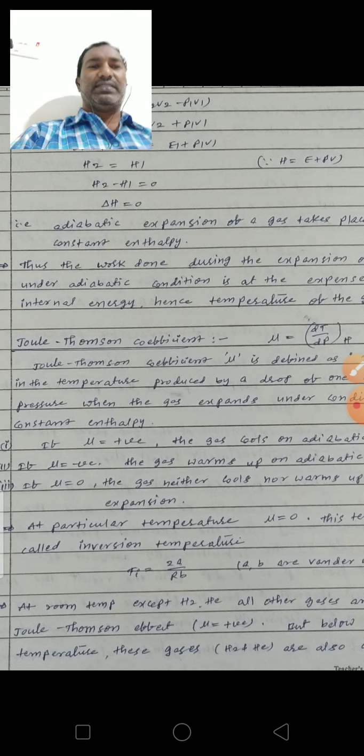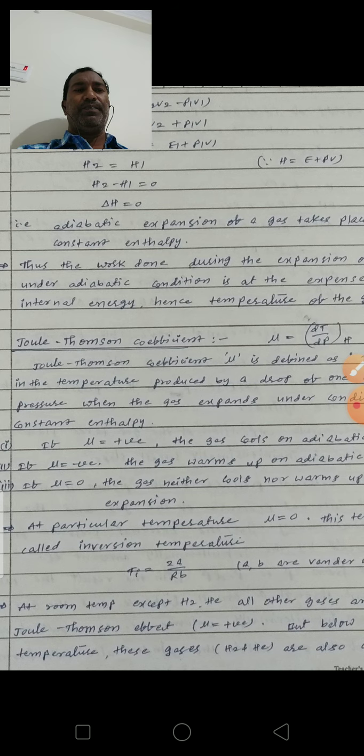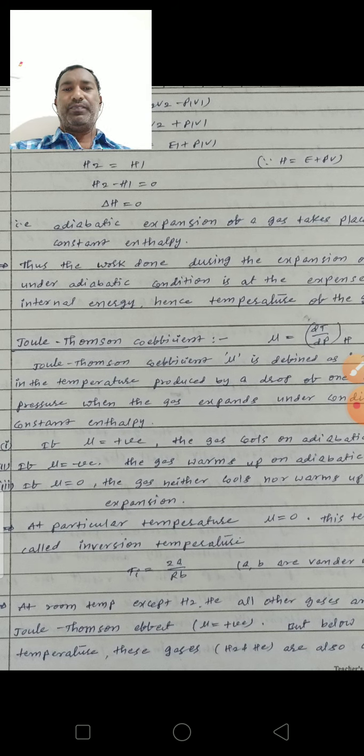So why will this gas be cooling? During the expansion of the gas under adiabatic condition, it is at the expense of the internal energy. Hence the temperature of the gas decreases, and then the gas will be cooled. This is the Joule-Thomson effect.